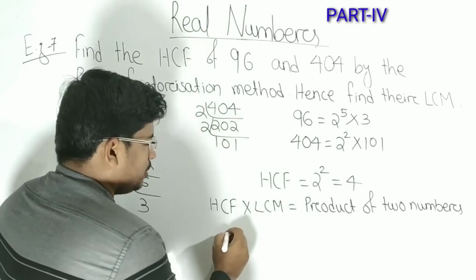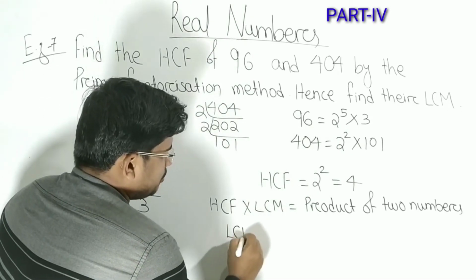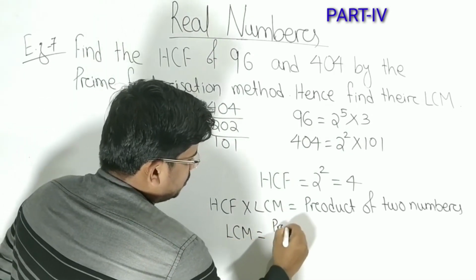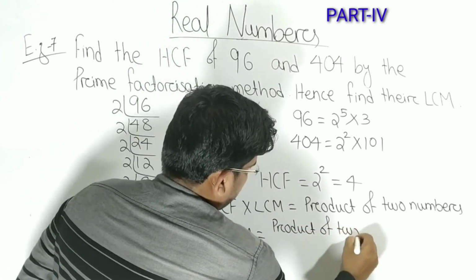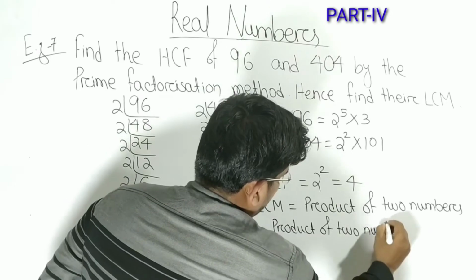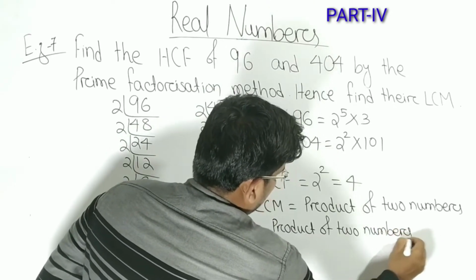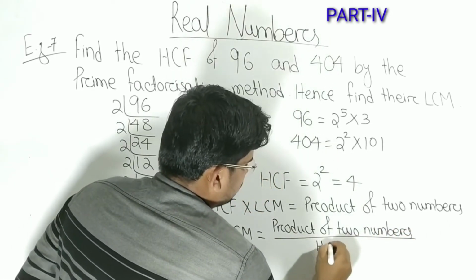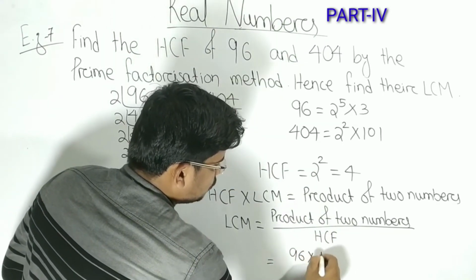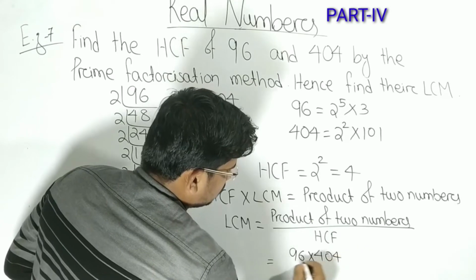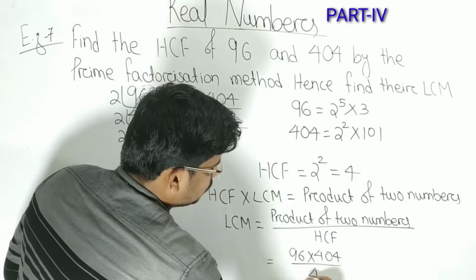That means LCM equals product of two numbers by HCF. So the product of two numbers is 96 into 404, divided by the HCF, which is 4.